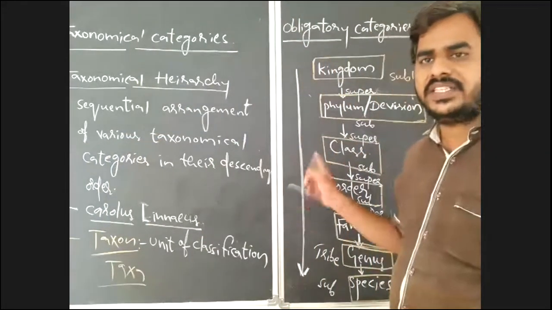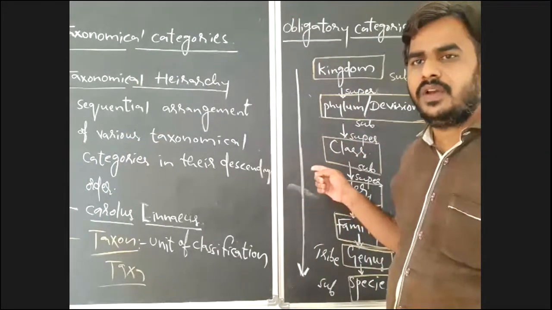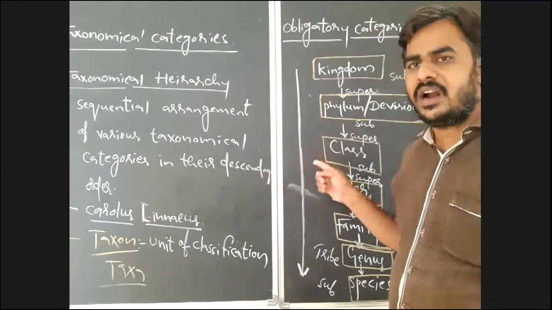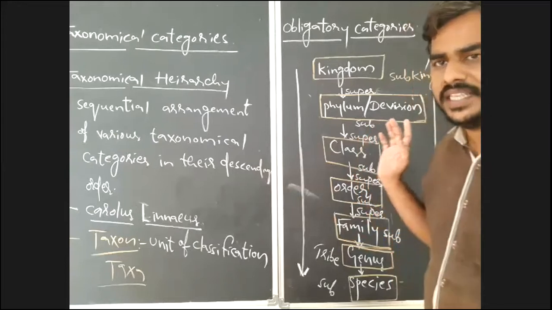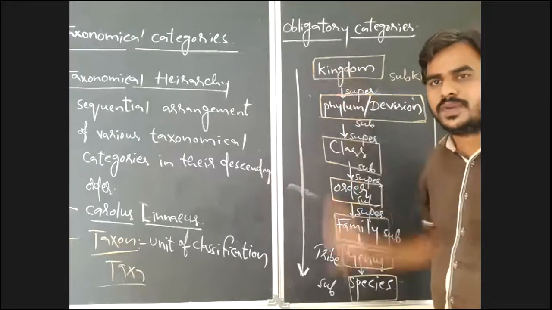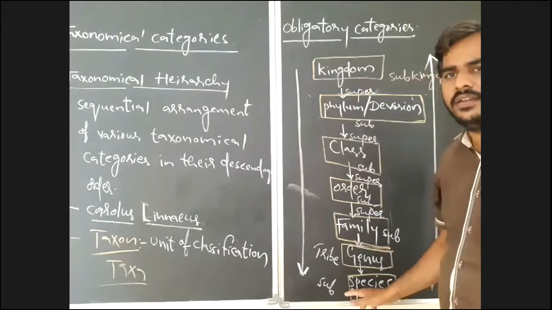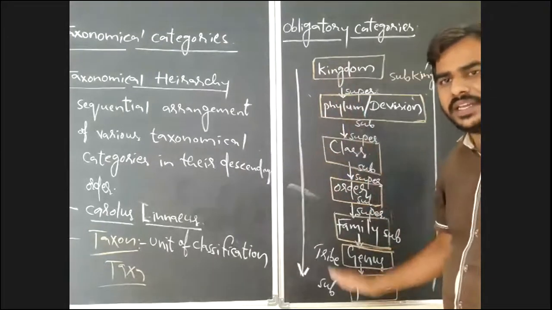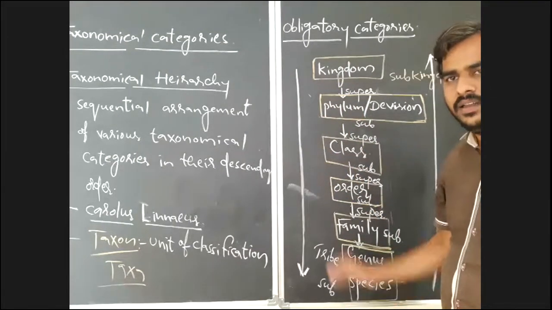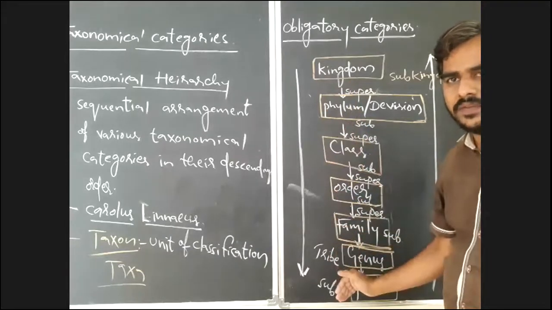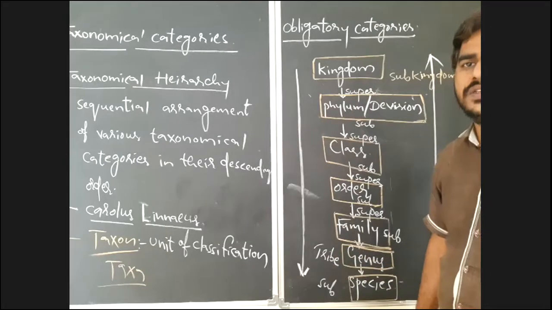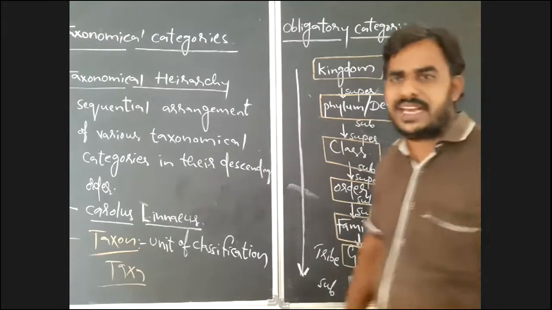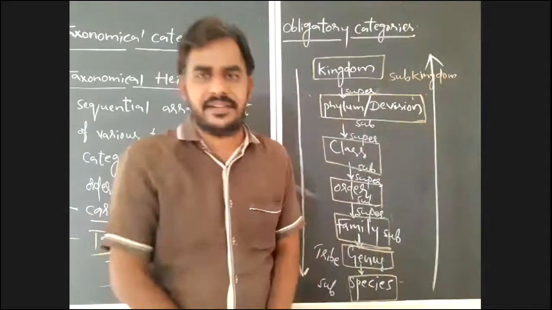They mentioned here descending order. If we move in a descending order in taxonomical hierarchy, which of the following will you find? Descending order means kingdom to species. What will you find? The number of organisms will increase, but the relationship between the organisms, or the similarity between the organisms, will decrease. So the same question they may ask in the opposite manner.